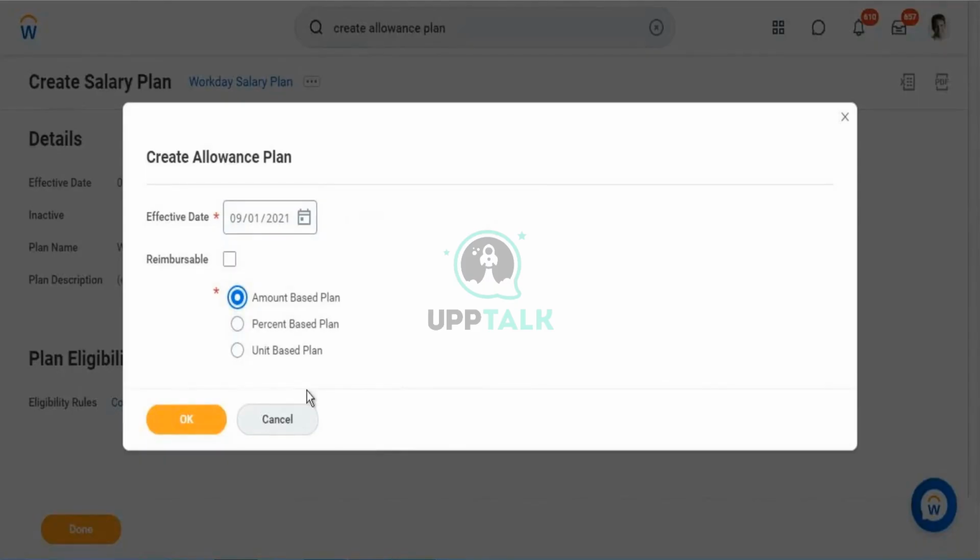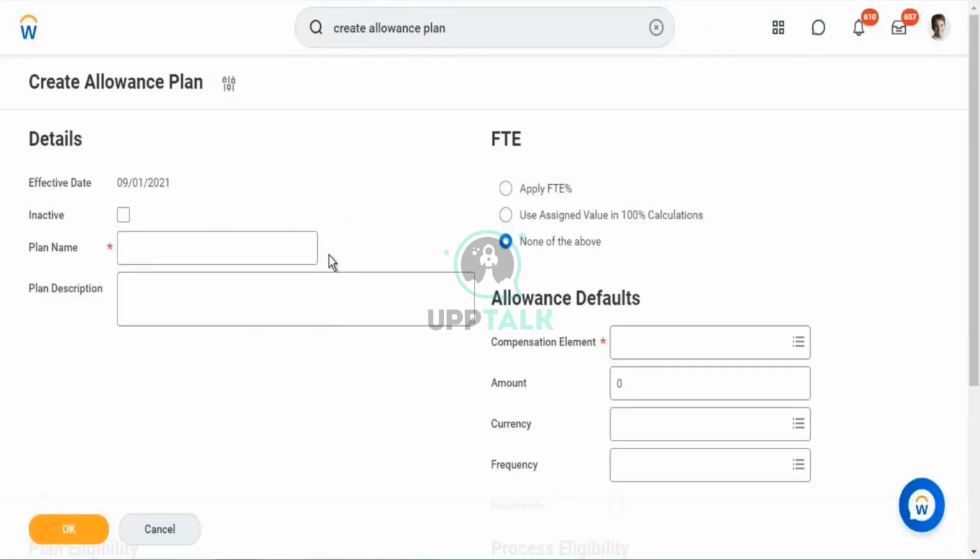If there is a specific unit other than compensation, if you're specifying some specific amount, you'll be specifying a unit-based plan. But I'm selecting an amount-based plan where I'll be defining some specific amount for this compensation for this allowance.